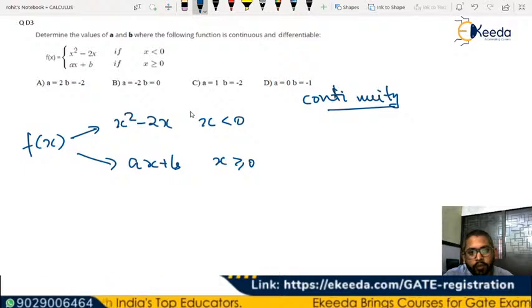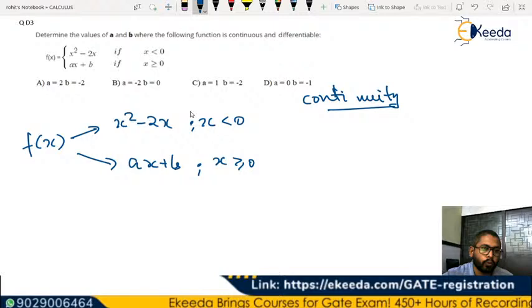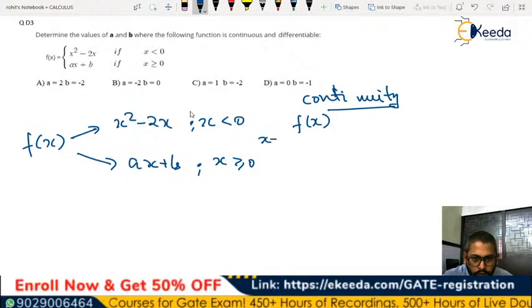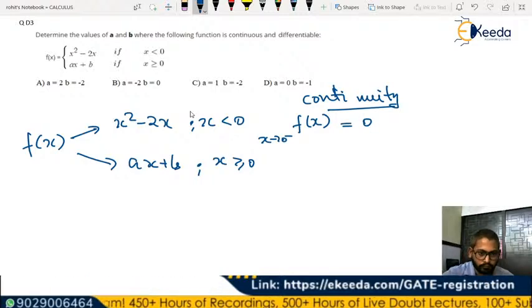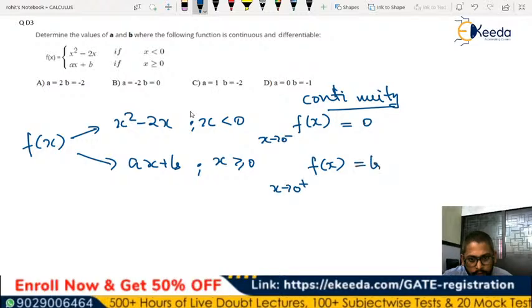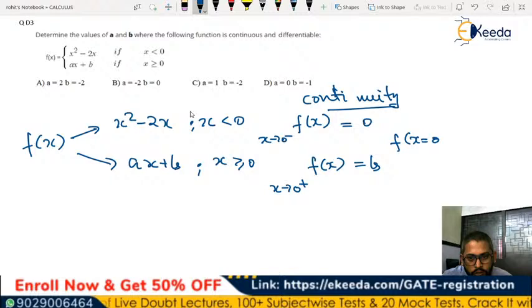For continuity, what we need is: x square minus 2x, for x tends to 0 minus, f of x is going to be 0, and f of x for x tends to 0 plus is going to be b, and the function at x equal to 0 is also going to be b.